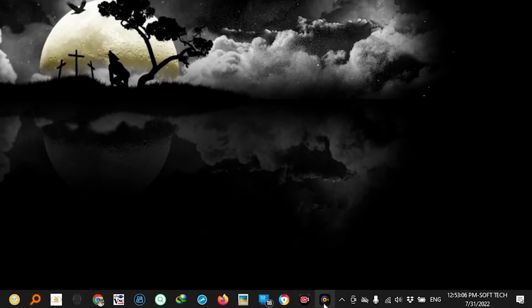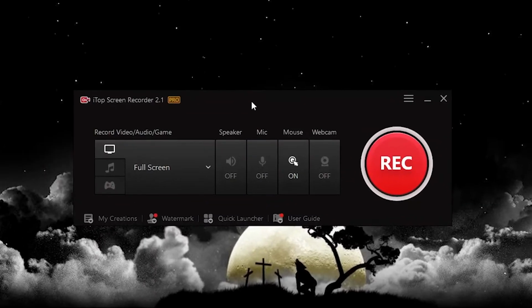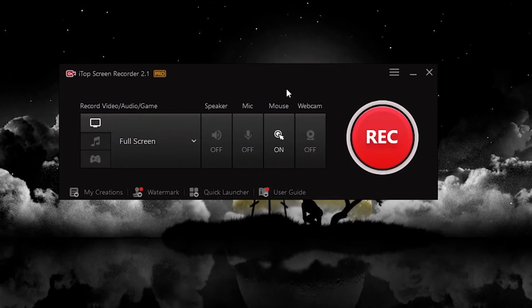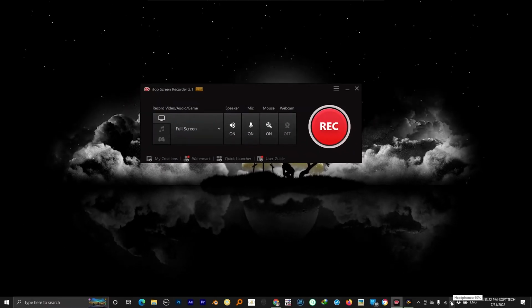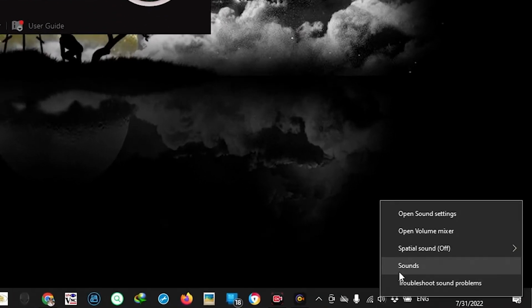If your iTop Screen Recorder is not recording the screen with audio, then here is an alternative solution to fix this problem. First of all, make sure the speaker button is on, and the mic button should also be on. Don't worry, it will not record your voice-over, but it will record the system audio. Then right-click on the speaker icon in the system tray, then choose the Sounds option.